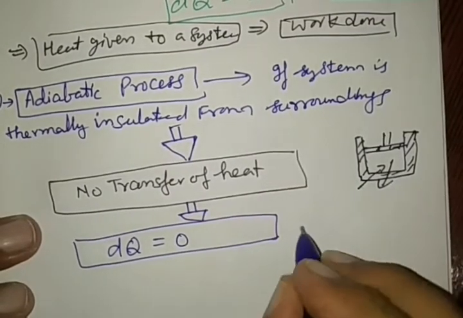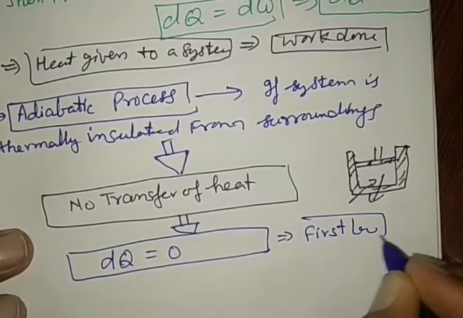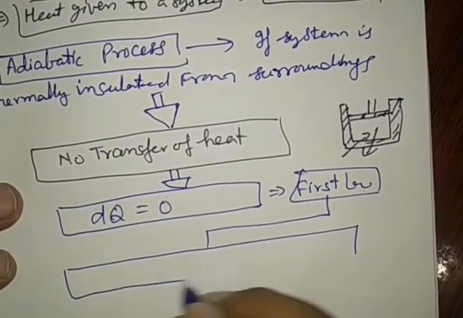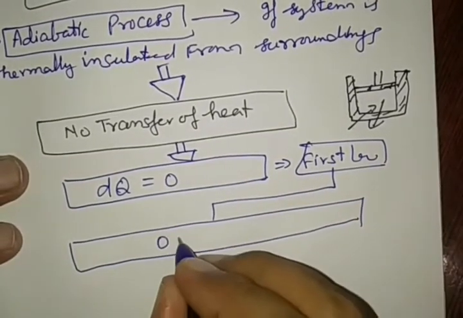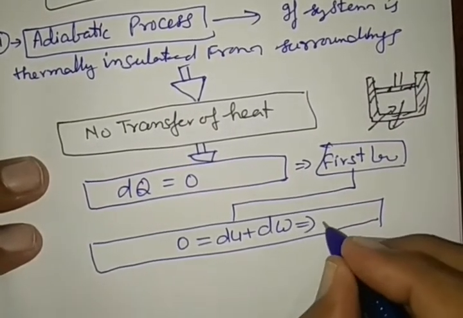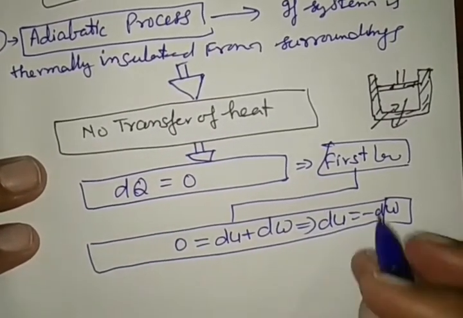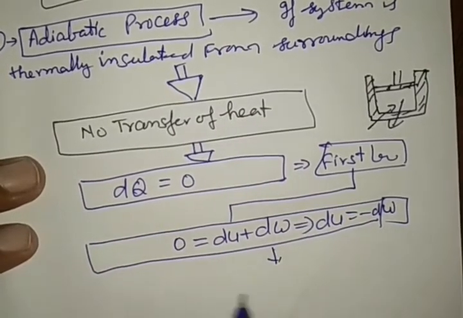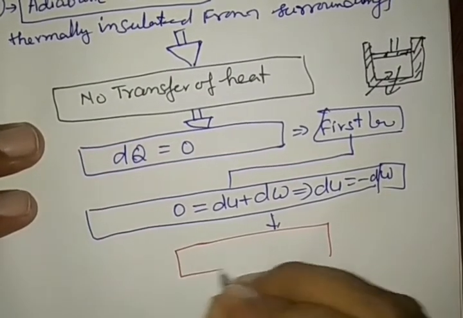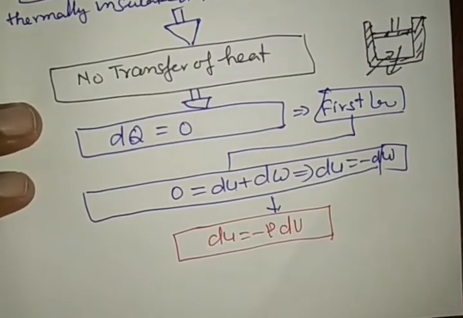What does the first law say? The mathematical form of the first law, dq is equal to 0, is equal to du plus dw, implies that du is equal to minus dw. Then we may write du is equal to minus p dv.